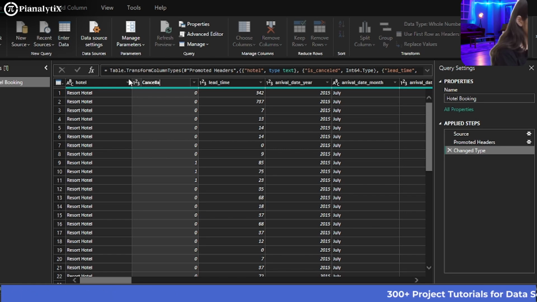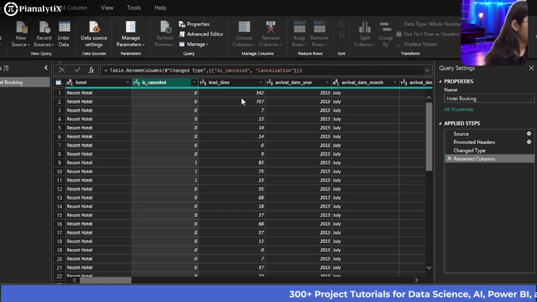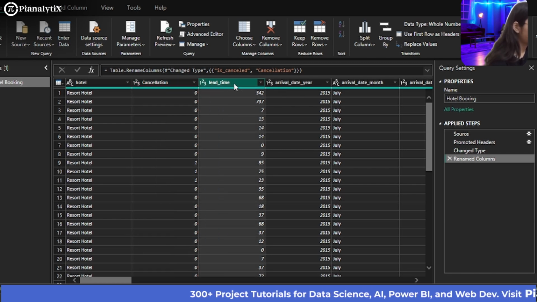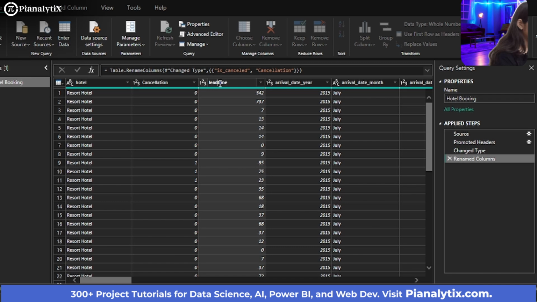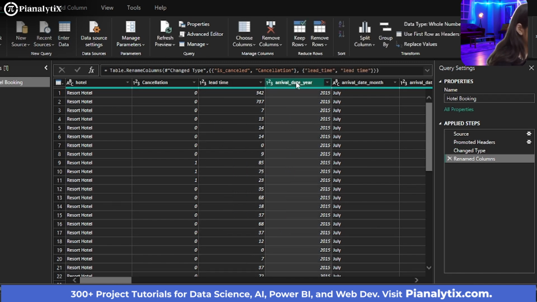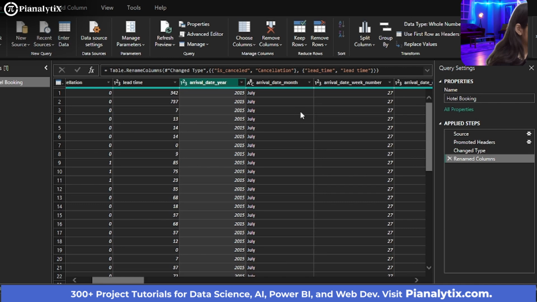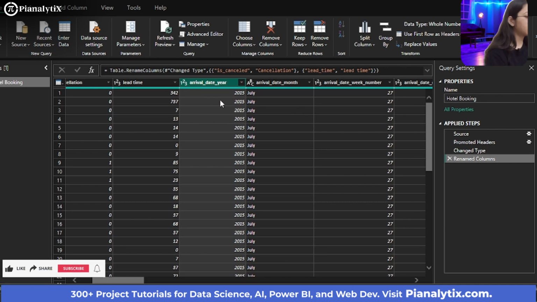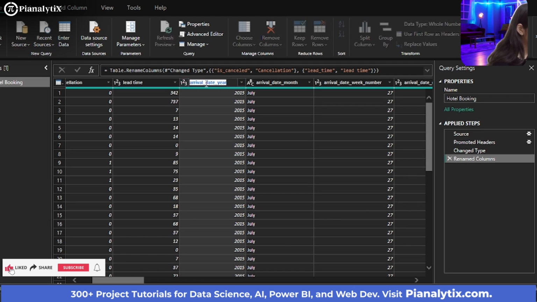Lead time is fine. You can make sure these underscores are not here, but that is completely up to you. Lead time, arrival date year, the year extracted from the arrival date, and the arrival date month also.